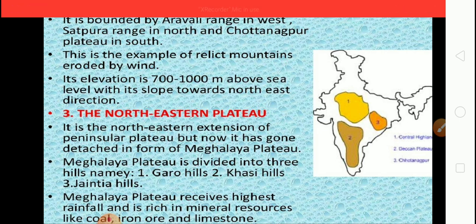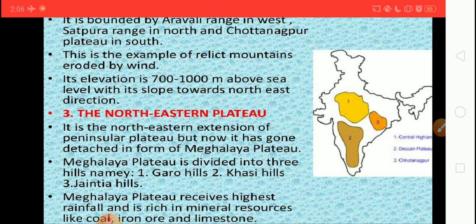And the third division of Peninsular Plateau is Northern and Eastern Plateau. Northern and Eastern Plateau is the northeastern extension of Peninsular Plateau, but now it has become detached in the form of Meghalaya Plateau. Meghalaya Plateau is divided into three hills named Garo, Khasi and Jaintia.